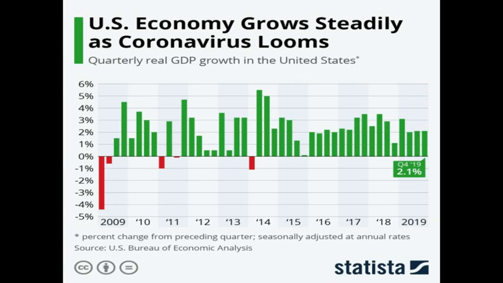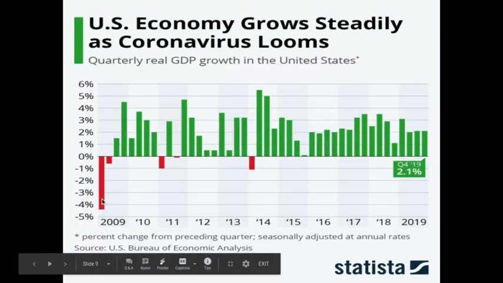So over here, this is the end of the Great Recession, and this is the lowest point in the recession. We had negative 4% GDP, which means our economy shrank by 4% from the year before.